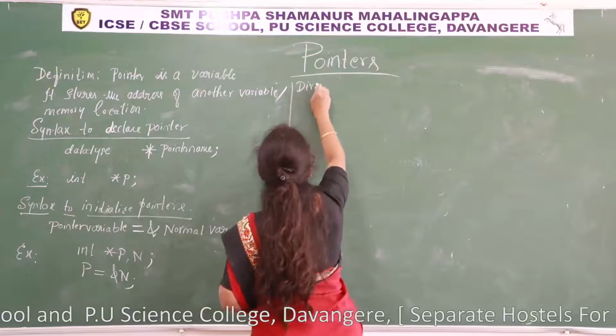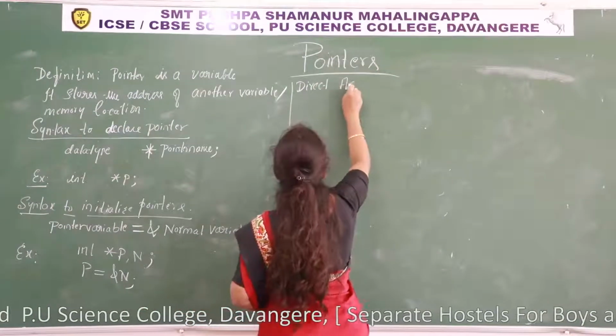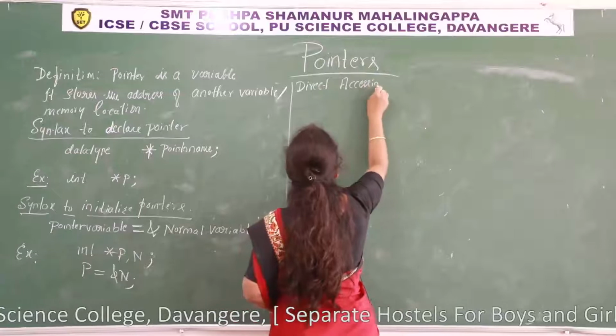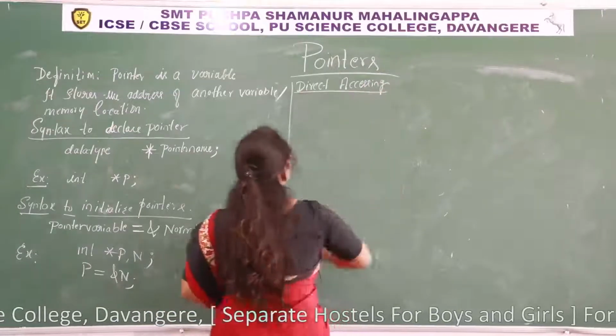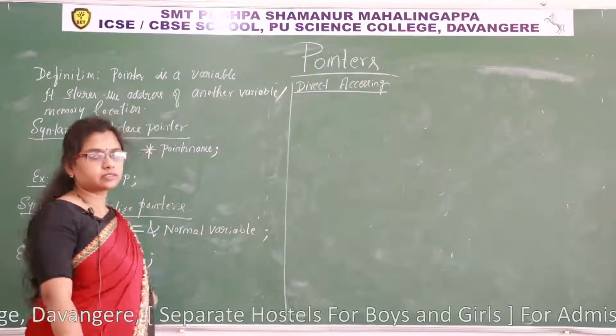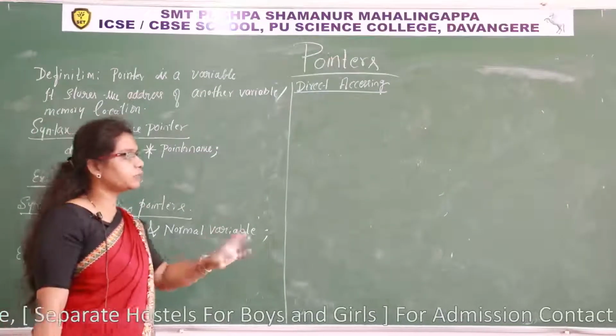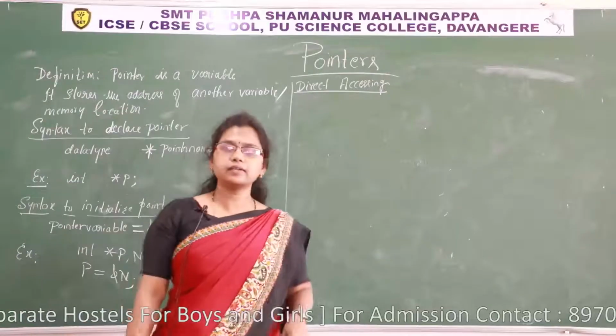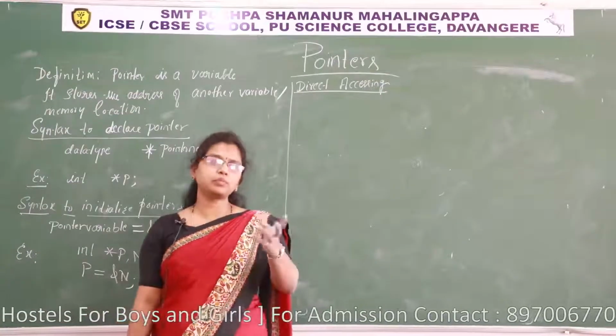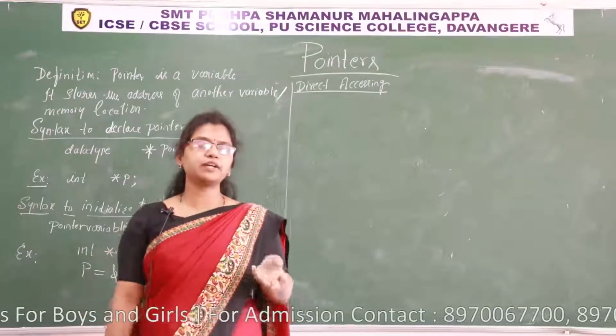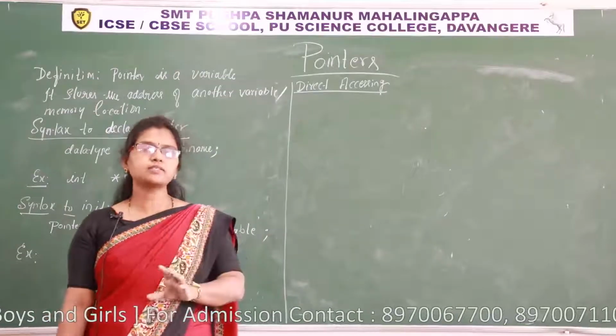Direct accessing. What is meant by direct accessing? See, accessing a value, what does accessing mean? Accessing means either we use a memory to input a value or to display the content of a memory. That is called accessing.